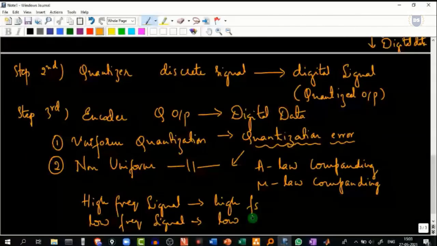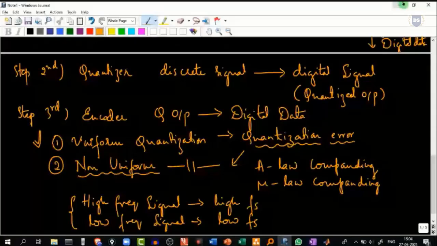If a signal contains both high frequency and low frequency components, we are forced to go for non-uniform quantization, because uniform quantization results in quantization error. Non-uniform quantization is out of scope right now for our PCM, because we'll be sticking to uniform quantization for the time being.